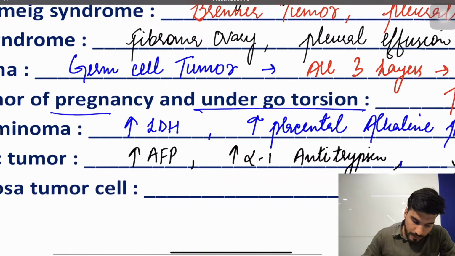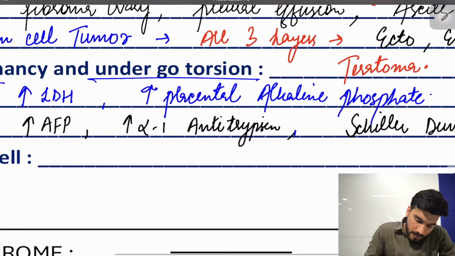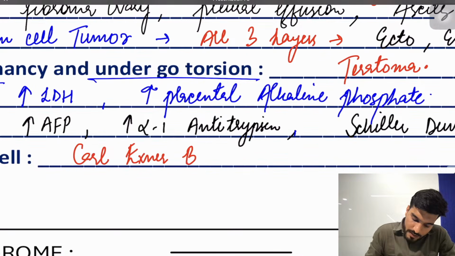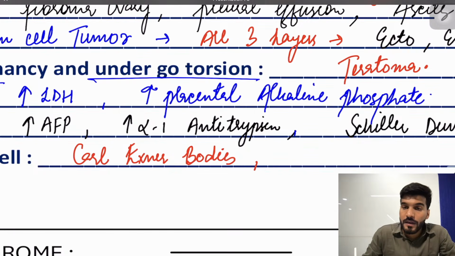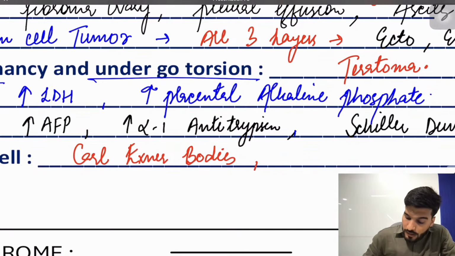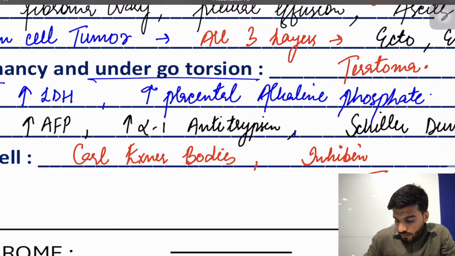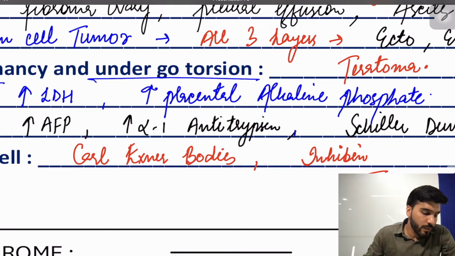Then we have granulosa cell tumor. The classical bodies are Call-Exner bodies. They are rosette-shaped bodies, same as the Flexner-Wintersteiner rosettes seen in retinoblastoma. These Call-Exner bodies are seen in granulosa cell tumor, which is an estrogen-secreting tumor, as discussed already, and the marker for this tumor is inhibin. Is that clear to everyone?